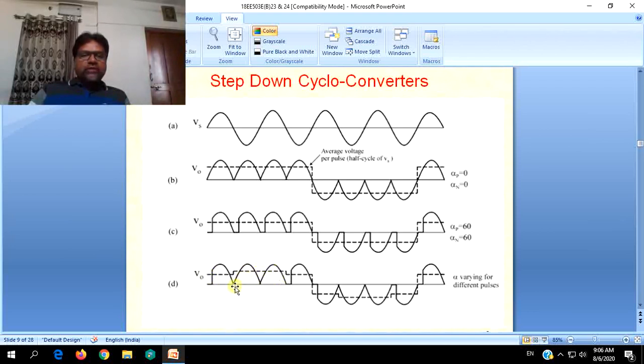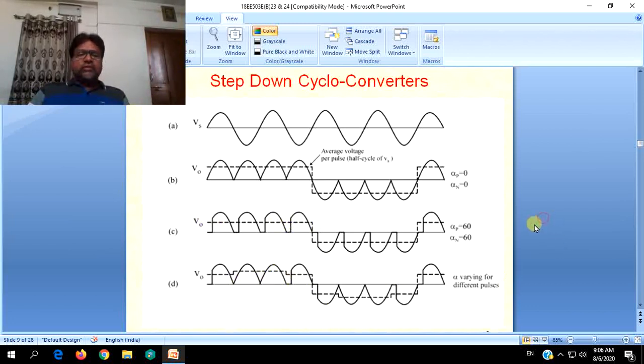Again, the next 2 half cycles are full half cycles, so the average load voltage is increased. And again in the fourth half cycle, the switching devices are turned on at a given angle alpha, so again the average load voltage decreases during this half cycle, and the net average load voltage will be again less when compared to V0. That is how voltage control is achieved.